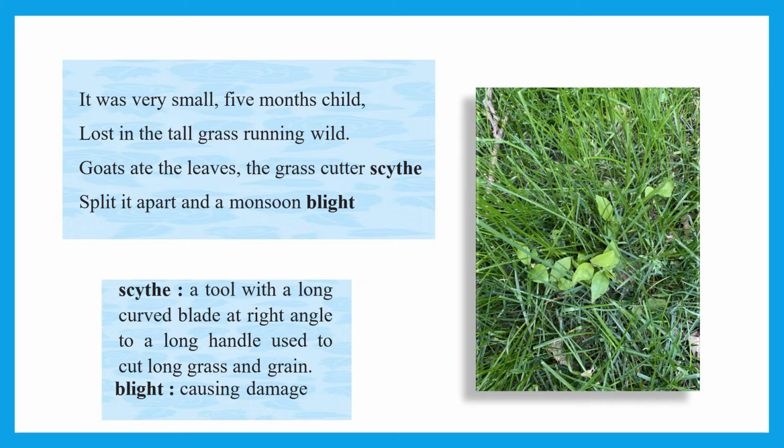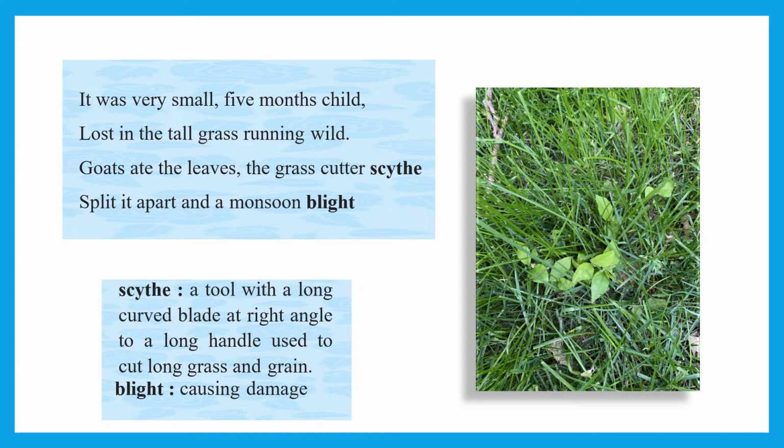Goats ate the leaves. Goats were coming and eating the leaves. The grass cutter scythe, means the grass cutter was also cutting it with the scythe. That is a tool with a long curved blade at right angle to the long handle used to cut long grass and grain.